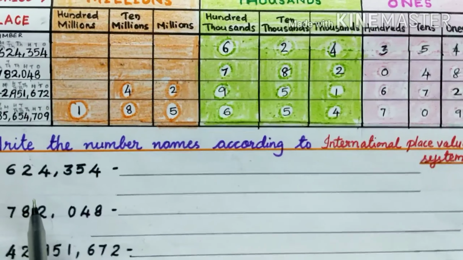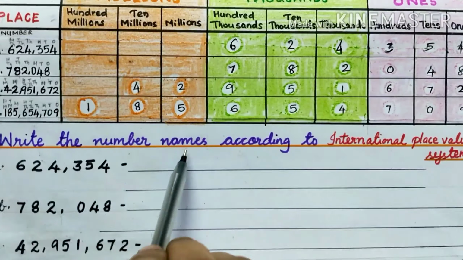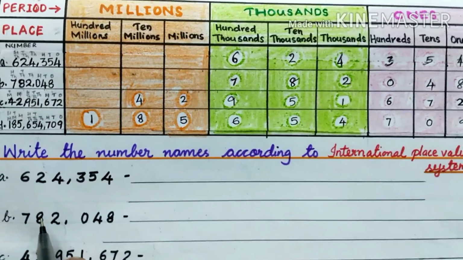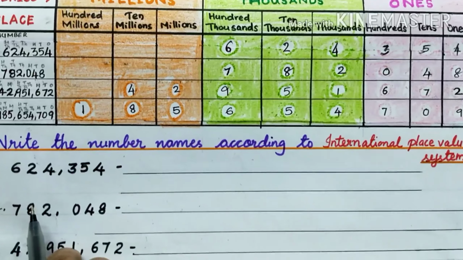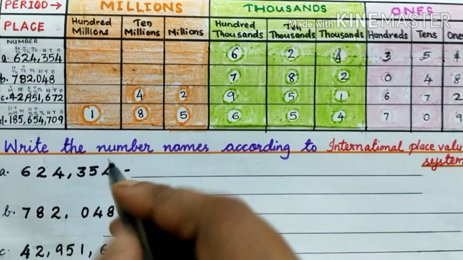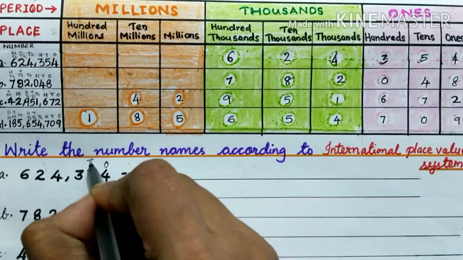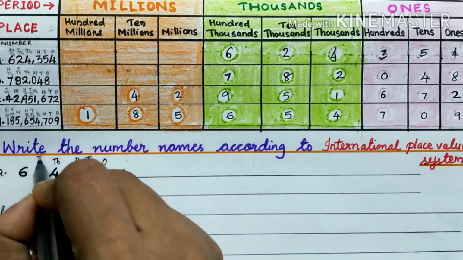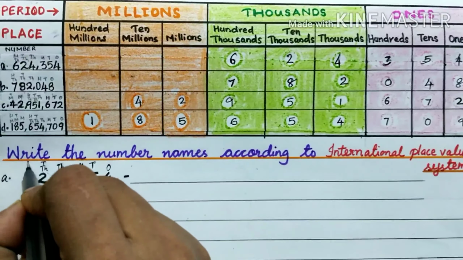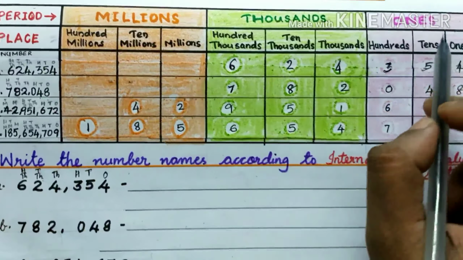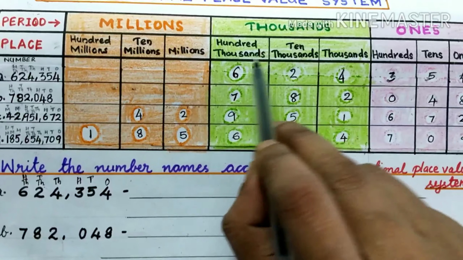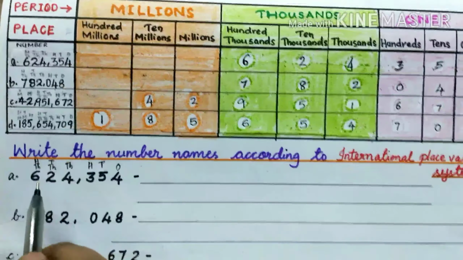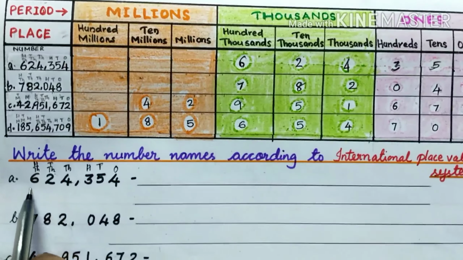Now let's see how to write the number names according to the International Place Value System. What is the first step? First we have to write the places: ones, tens, hundreds, thousands, 10,000s, 100,000s. How to read now? It's very easy. Just listen.